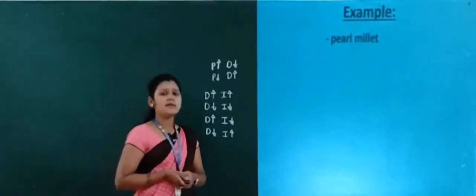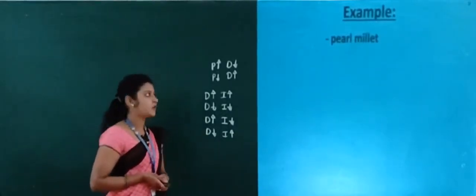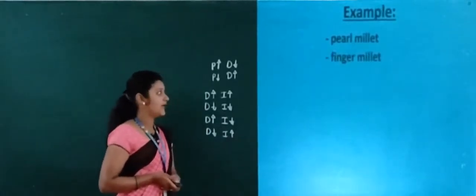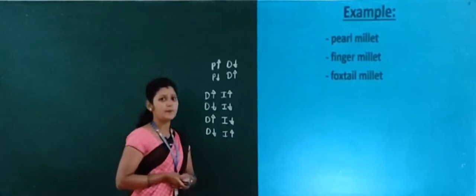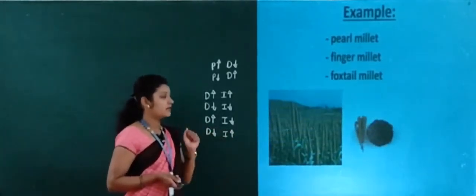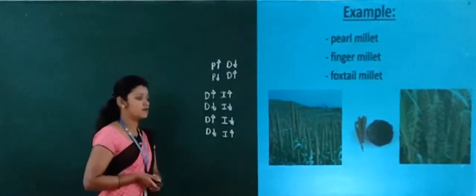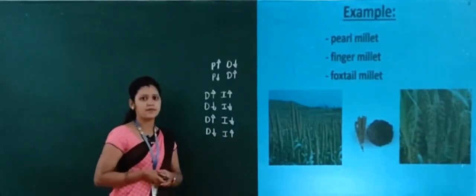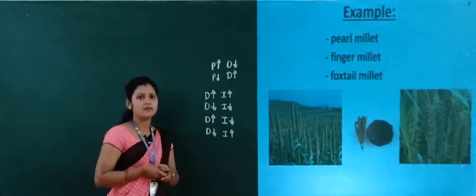Here there are some examples for inferior goods, like pearl millet, finger millet and foxtail millet. These are the best examples for inferior goods.